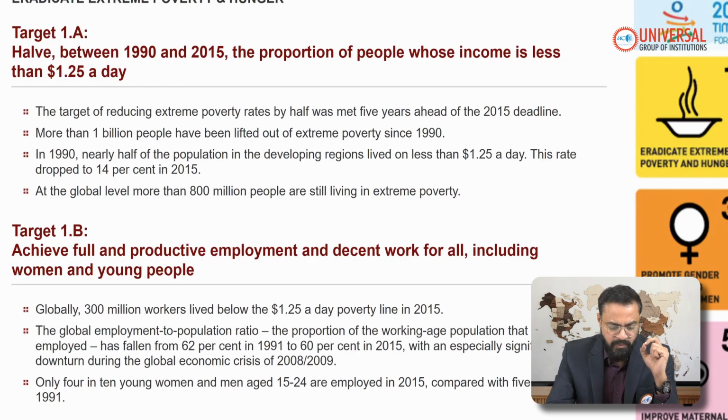The proportion of people whose income is less than $1.25 a day. At that time the international poverty line was at $1.25. Later it was revised to $2.15. Right now the international poverty line is standing at $3.